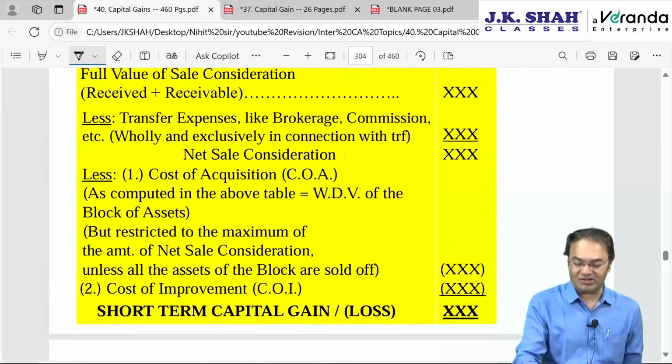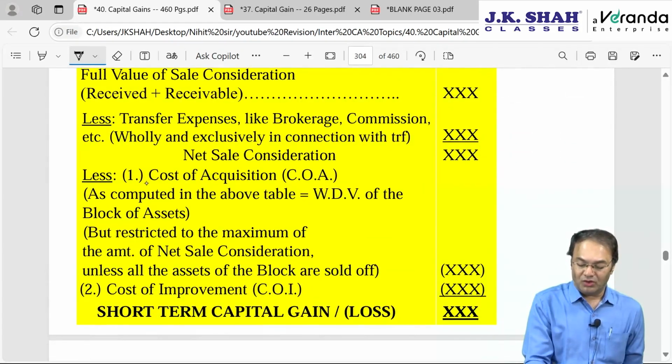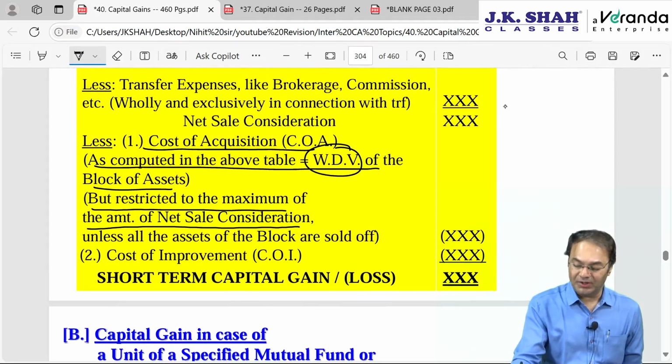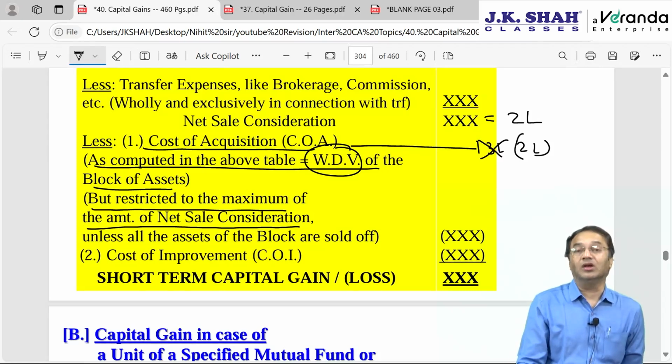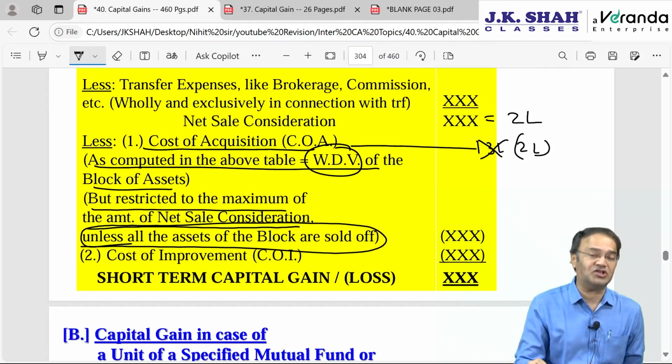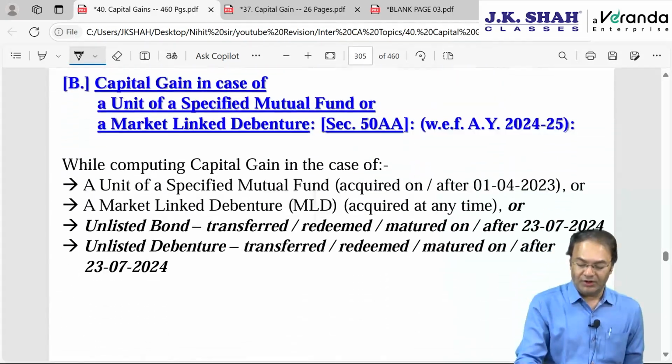Barring that, everything else is simple. So, cost of acquisition as computed in the above table, which will be equal to WDV of the whole block, restricted to the maximum amount of net sale consideration. Net sale consideration is 2 lakh rupees. Our cost of acquisition was going to be 13 lakhs, but 13 lakhs restricted to 2 lakhs, so that your answer becomes 0. Loss should not be there unless all the assets of the block are sold off or transferred. If all assets are transferred, then only there can be loss.